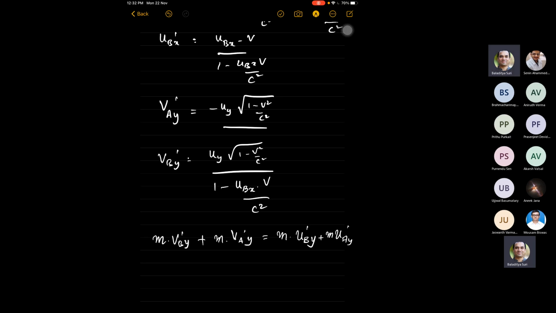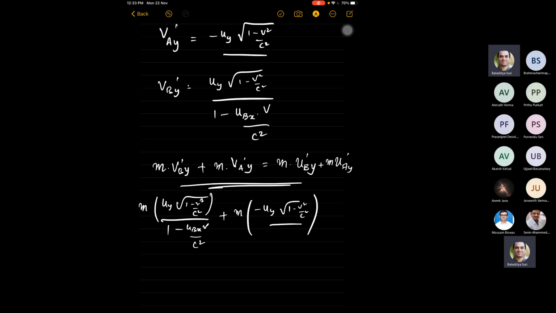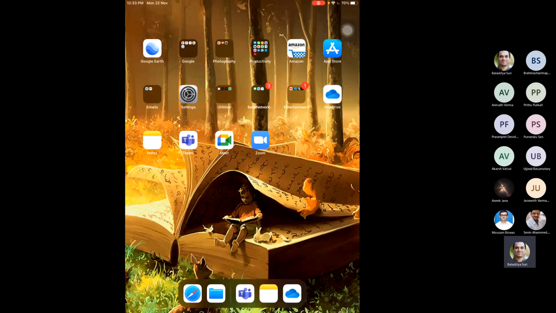u_A y prime. So this necessarily has to be true because the conservation of momentum has to hold in both frames. If you just write down the expressions, u_y square root of 1 minus v squared by c squared divided by 1 minus u_bx v by c squared, this is u_B y prime, plus m times v_A y prime will be minus u_y square root of 1 minus v squared by c squared. That's it. There is no denominator, equal to m,